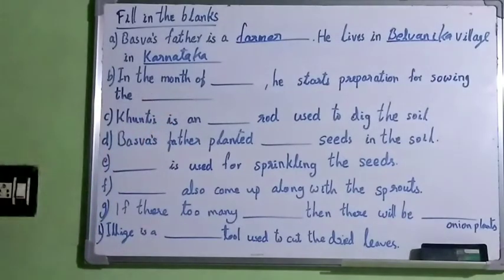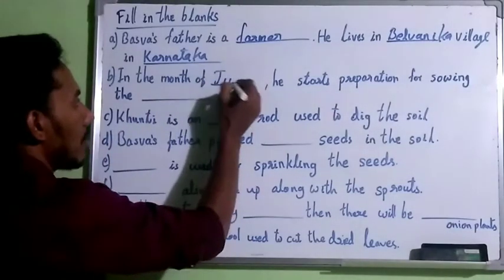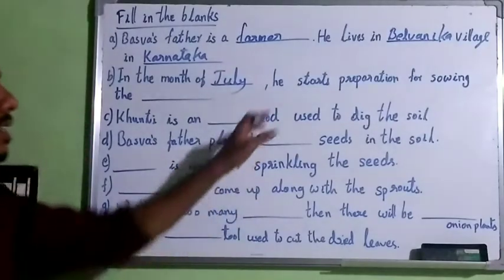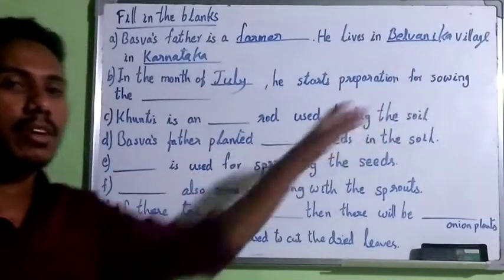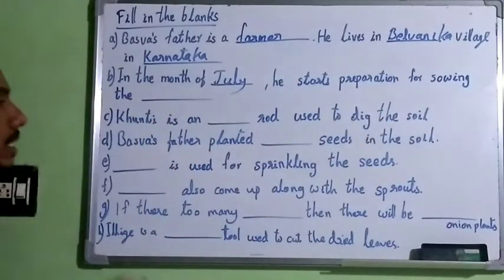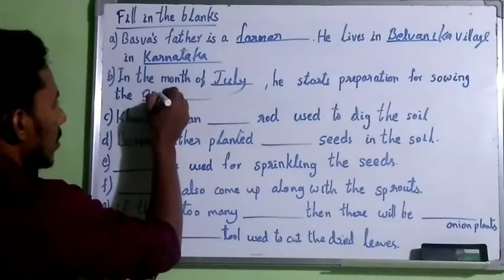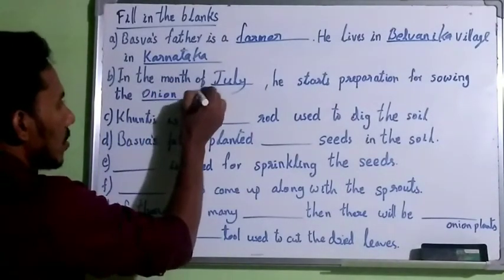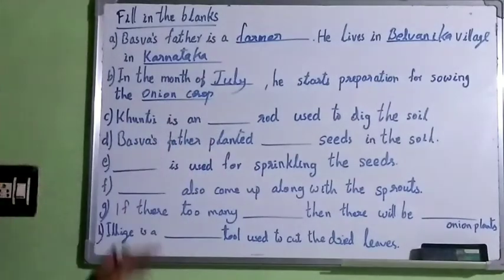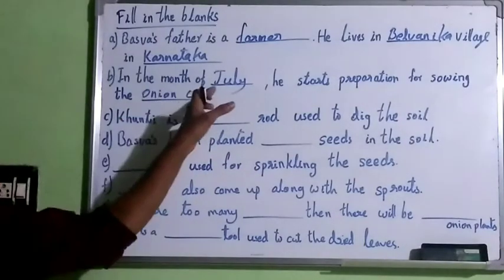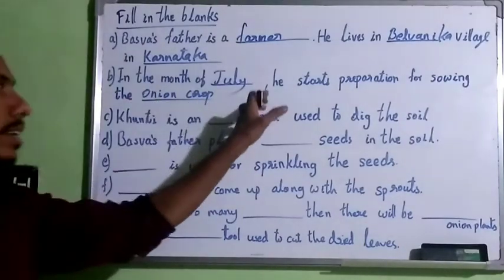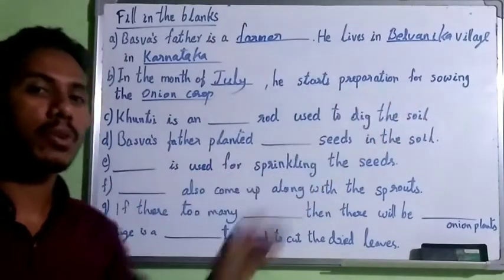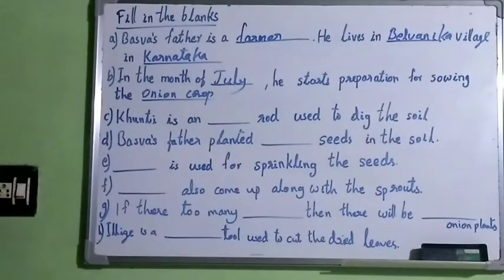Then in the month of July, he starts preparation for sowing the onion crop. Read your textbook carefully and you will get it. In the month of July, he starts preparation for sowing the onion crop.